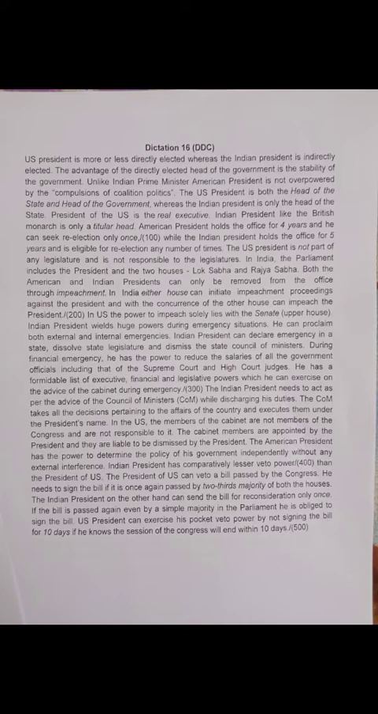US President is more or less directly elected, whereas the Indian President is indirectly elected. The advantage of the indirectly elected head of the government is the stability of the government. Unlike Indian Prime Minister, American President is not empowered by the compulsions of coalition politics.